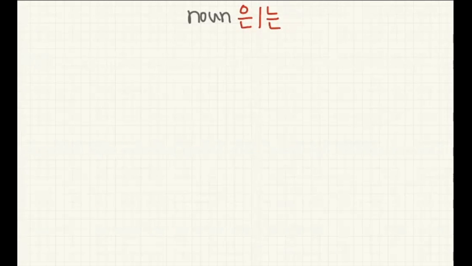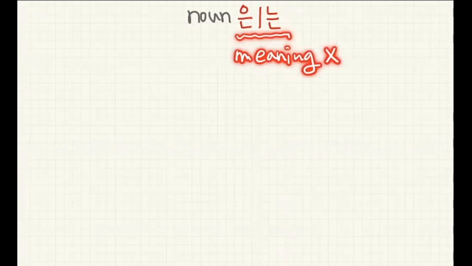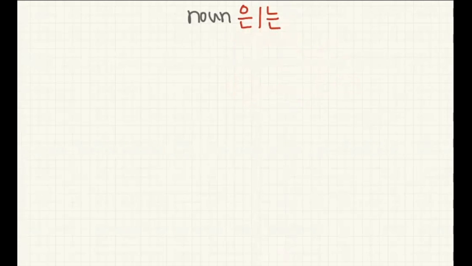So you know 저, I. And 는 is almost the same as 이에요, 예요. That means it doesn't have meaning, just function. What is this one's function? It's a subject maker.